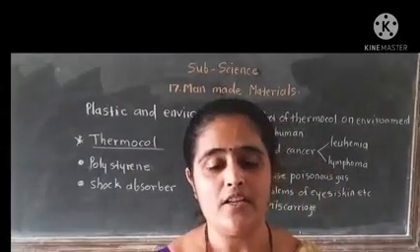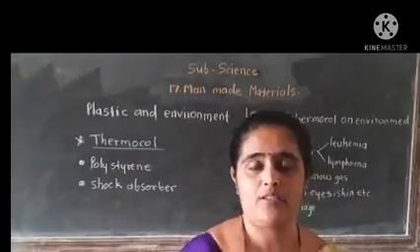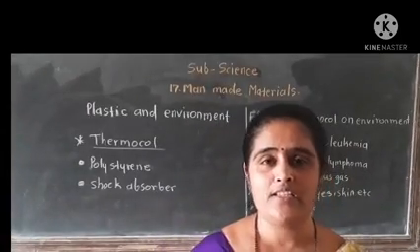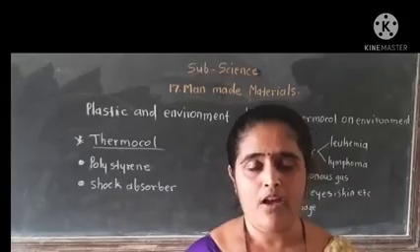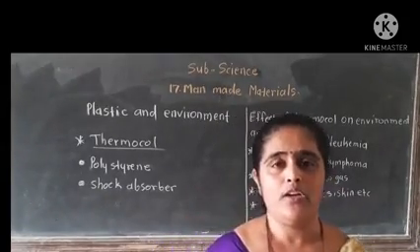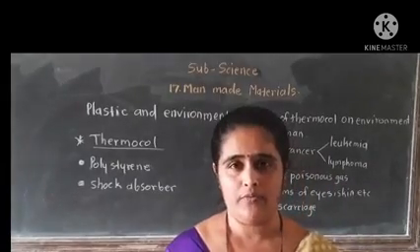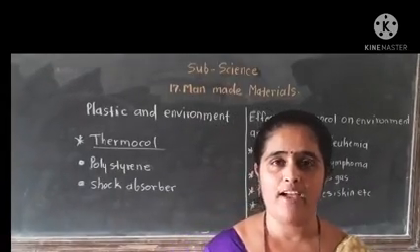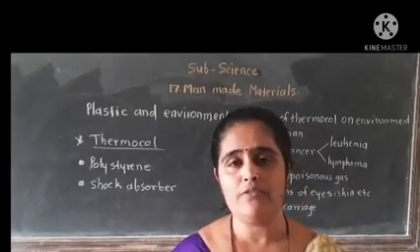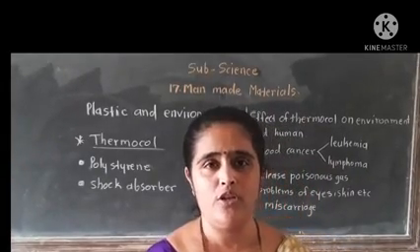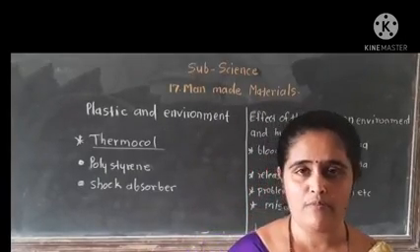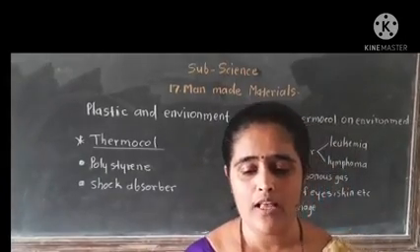Students, we discussed the types of plastic and their uses. Let's discuss the plastic and our environment. Plastic is a non-degradable material, so it is not decomposed easily. For a long period of time it is kept in the environment and it releases poisonous effects on the soil and also on human beings. So it is harmful for our environment as well as our health.